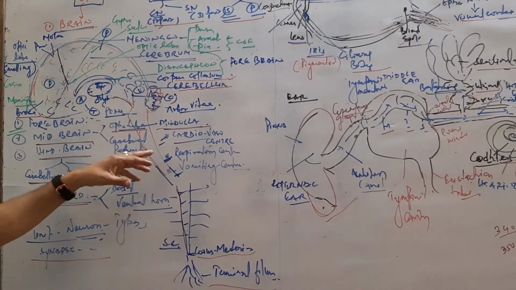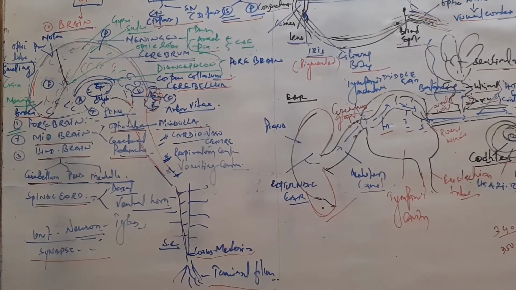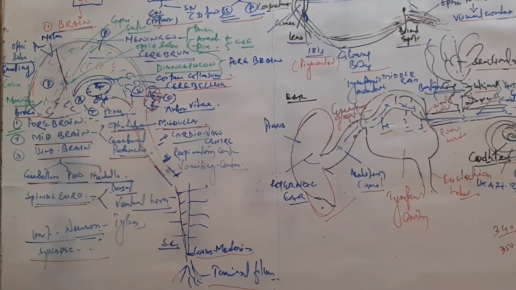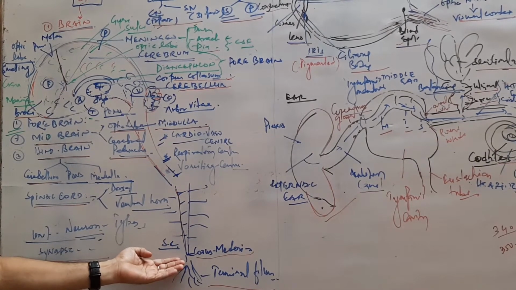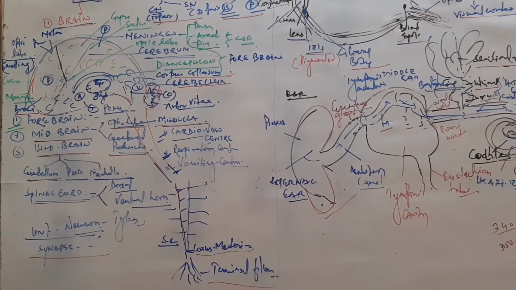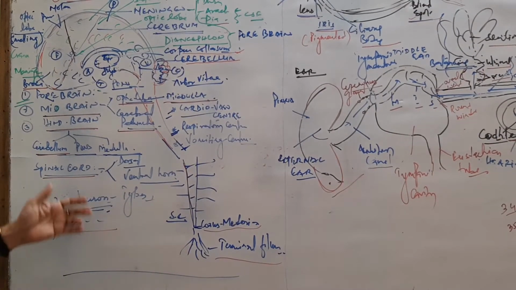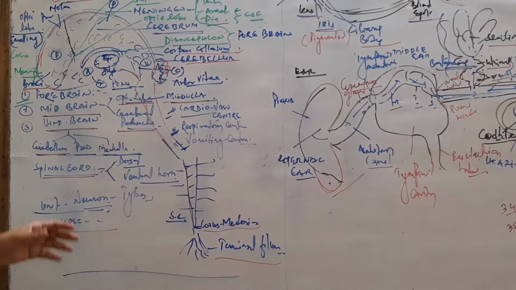Medulla has centers: cardiovascular center, respiratory center, pulmonary center, urinary center. These are the centers in the medulla. And next is the spinal cord. The spinal cord is a tubular structure which gives rise to the nerves and terminates into the conus, then there is the lumbar and terminal part, called hair-like nerves, the filum terminale.